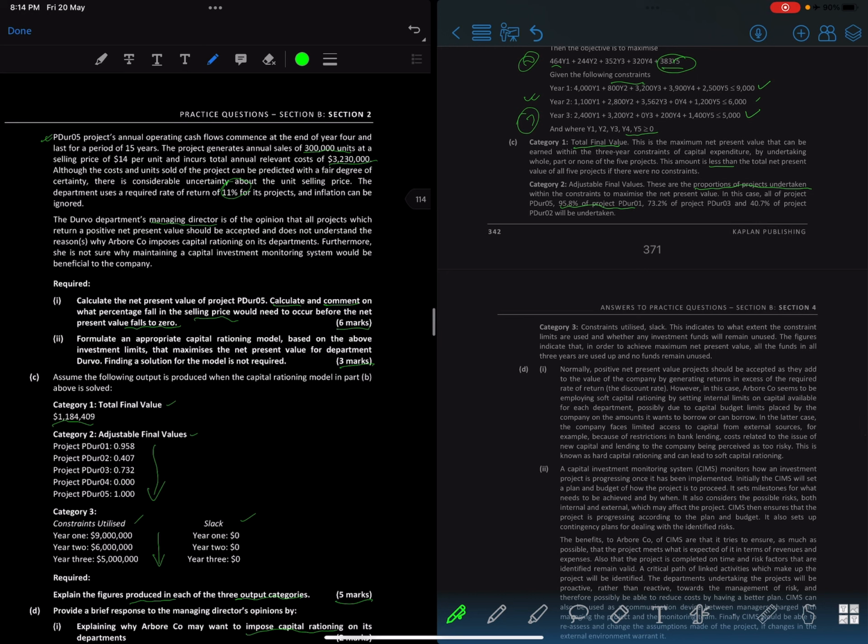And then after that, category 3 is constraint utilized, which is the slack, right? So this indicates to what extent the constraint limits have been utilized and whether any investment funds remain unused, which is the slack. The figure indicates that in order to achieve maximum net present value, all the funds in the 3 years are used up and no funds remain unused. So that's all these figures basically mean.